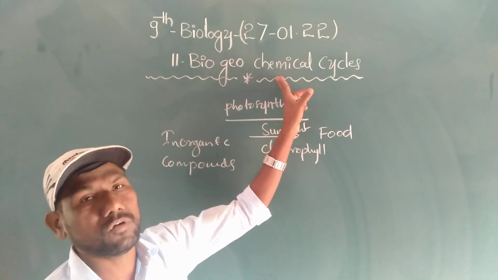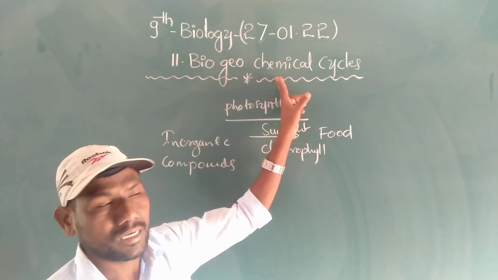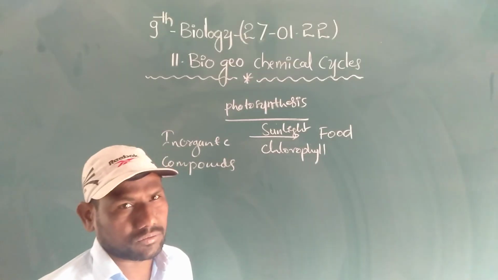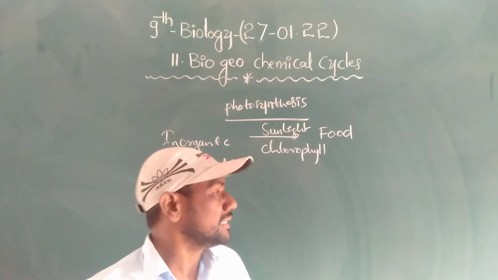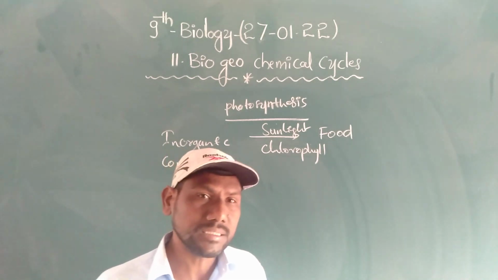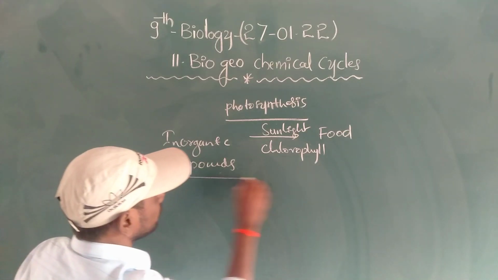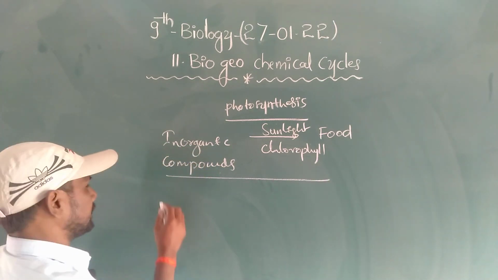This is called photosynthesis. Next, you may ask, sir, how can we believe this is photosynthesis? Yes, I will give clarification for you by showing the equation.